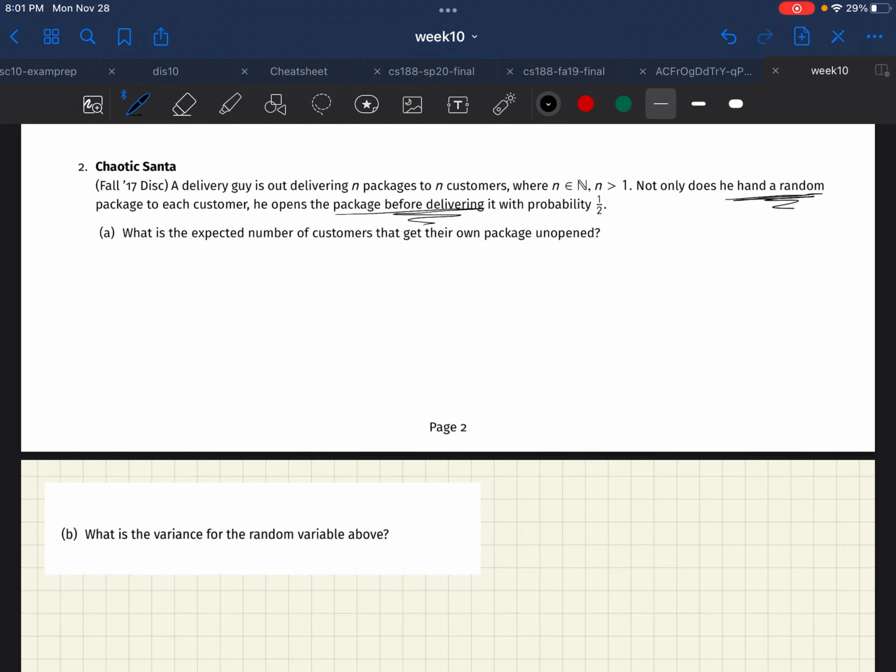So those are two aspects to keep in mind, and I'll go ahead and just highlight them. And so we're asked for the expected number of customers to get their own package unopened.